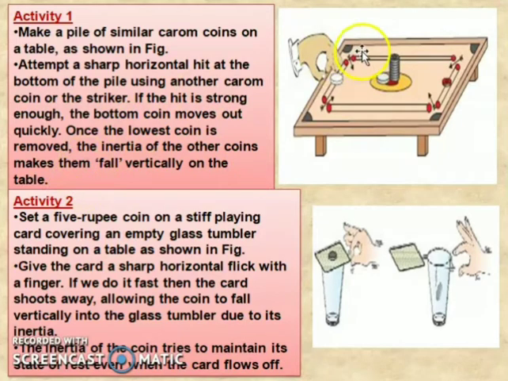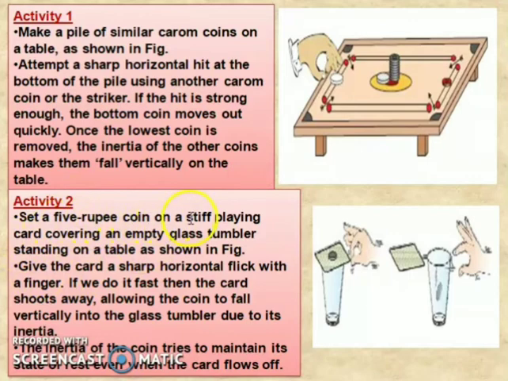You can try this at home. Pile up the carom coins and hit very strongly with a striker. What happens when you hit at the bottom of the pile? The bottom coin moves out first. When the lowest coin is removed, the inertia of the other coins will make them fall vertically on the table.